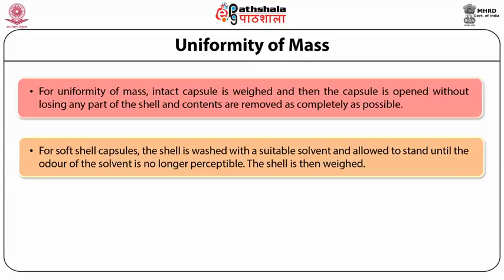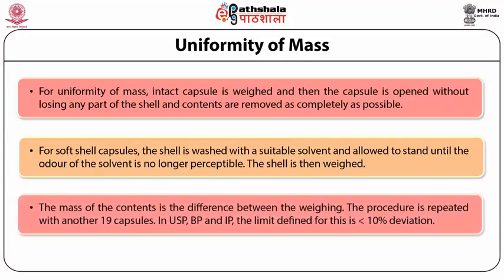The shell is then weighed again. The mass of the contents is the difference between the weighings. The procedure is repeated with another 19 capsules, and as per USP, BP and Indian Pharmacopoeia, the limit defined for this is less than 10% deviation.